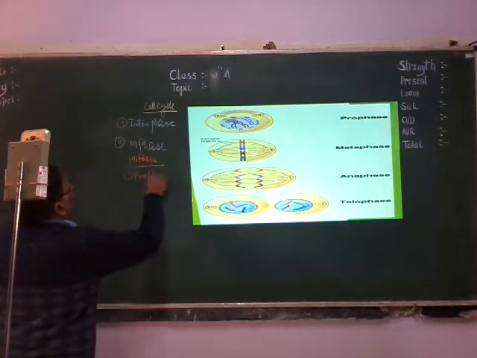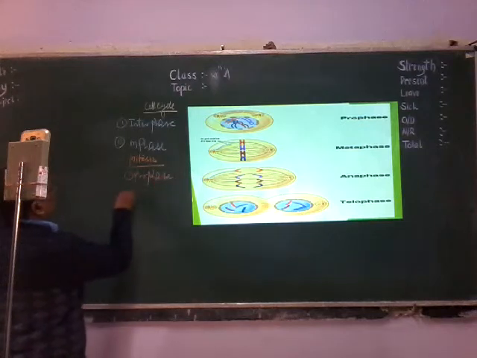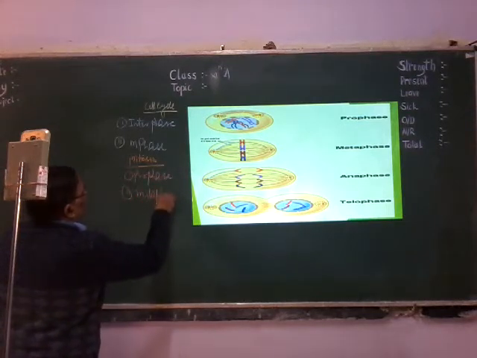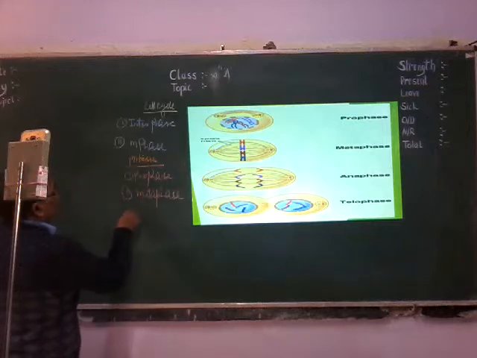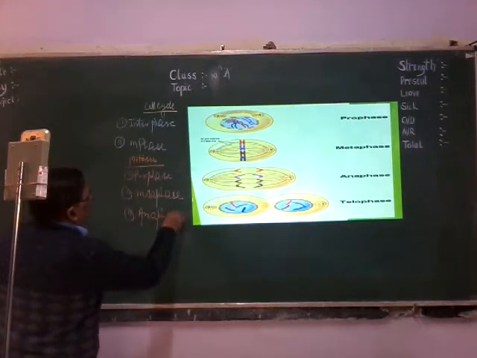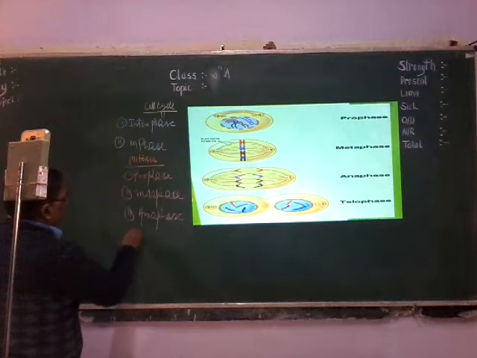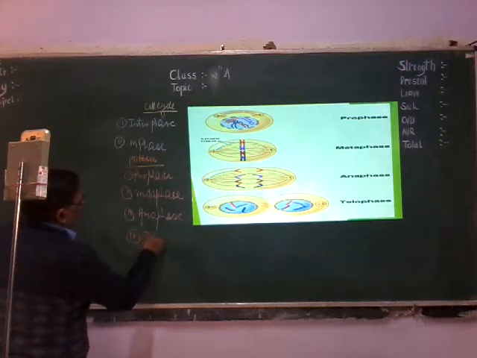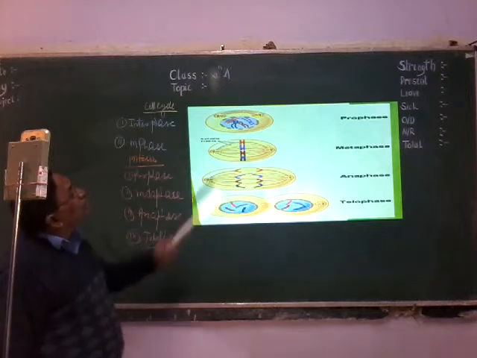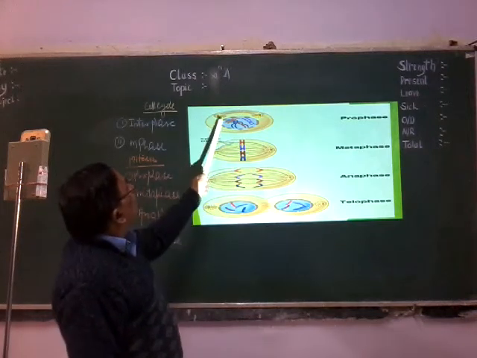So the prophase first, second, metaphase, third, anaphase and fourth, telophase. Here you can see the cell centrosome.